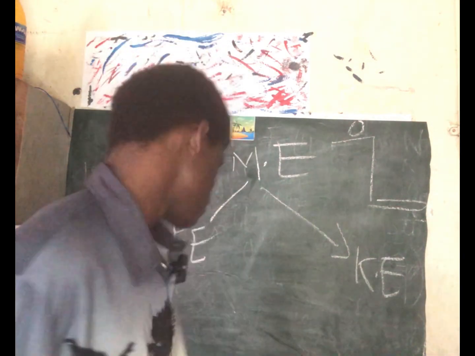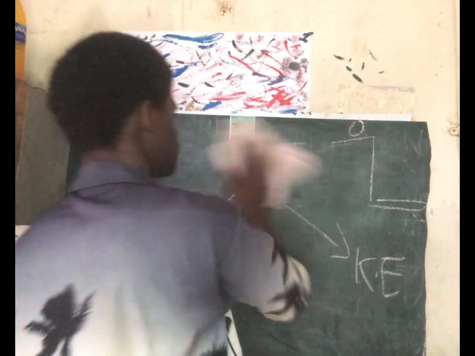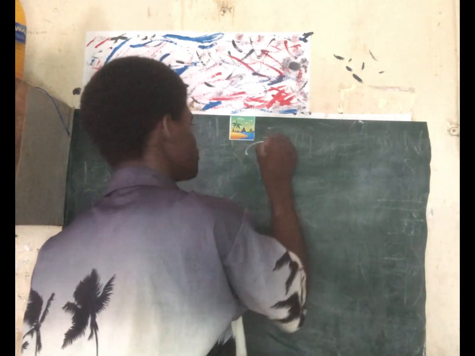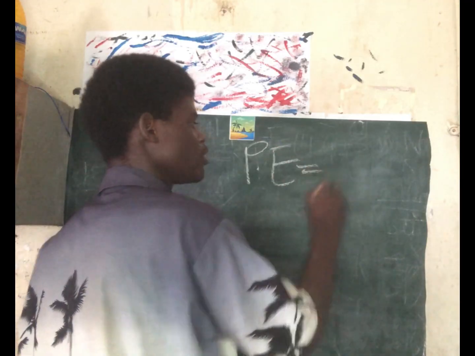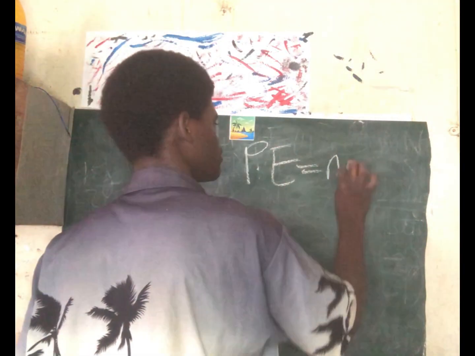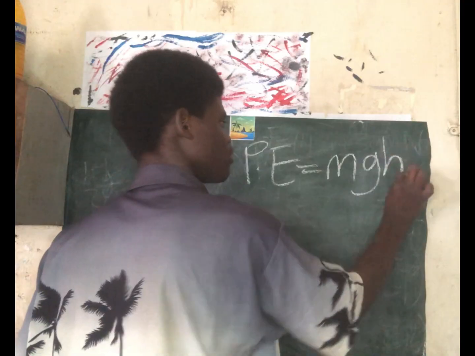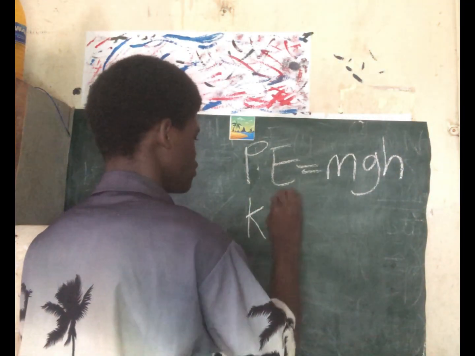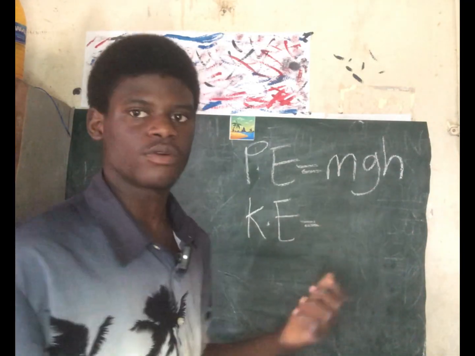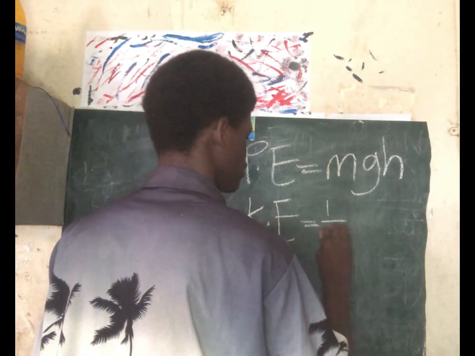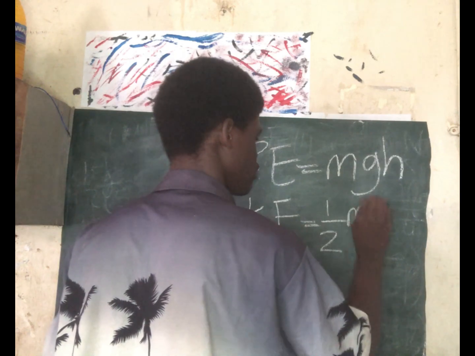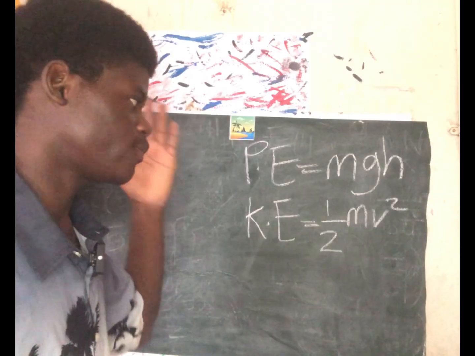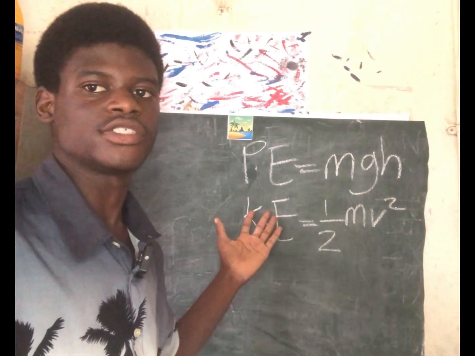You should also know the formula for potential energy and kinetic energy. For potential energy, the formula is mgh, and for kinetic energy, the formula is half mv squared. So this is the formula for potential energy, and this is the formula for kinetic energy.